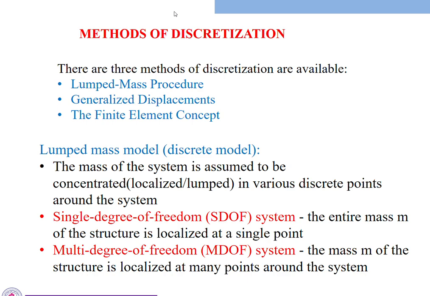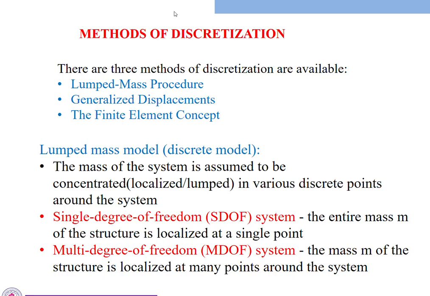First one is the lumped mass procedure. Second one is the generalized displacements method. And third one is the finite element concept. By using these three methods, we discretize a structural mass. The first one is the lumped mass model, also called the discrete model.